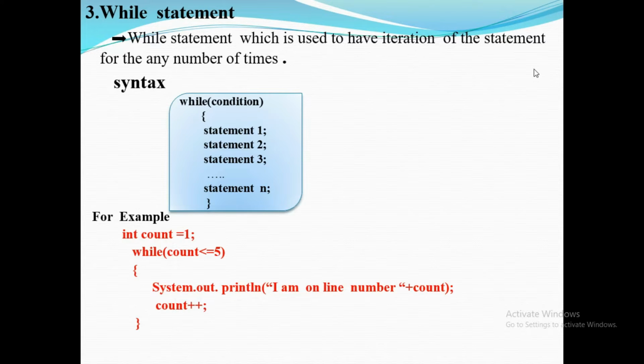For example, here one variable, count equal to 1, is the first initialization. While count less than or equal to 5, print the statement I am on line number. Then count will be incremented. So until the condition fails, the statement will be executed.